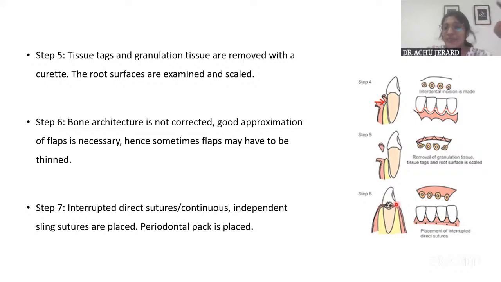So this is an example of an undisplaced flap also. Here the pocket lining is also removed, so it is a pocket elimination. It has the advantage that it helps in gaining access, and it also removes the pocket by eliminating the pocket lining. Also, if you need to do some resective procedures where bone recontouring has to be done, that can be done before suturing.